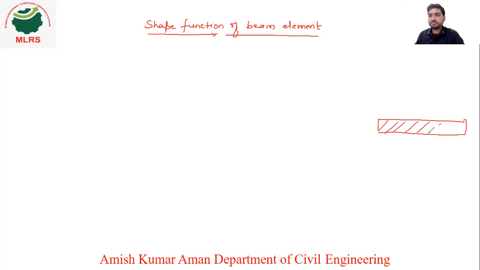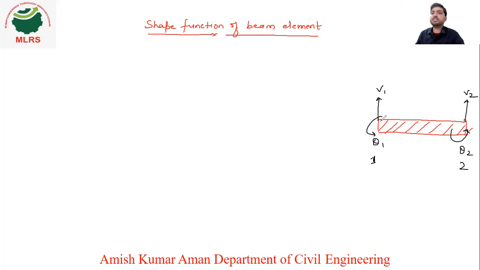We have considered a beam here. This is your V1, vertical displacement. This is your V2. Here you can see this is theta1, and this is theta2. Obviously, this is your node number 1 and this is your node number 2.